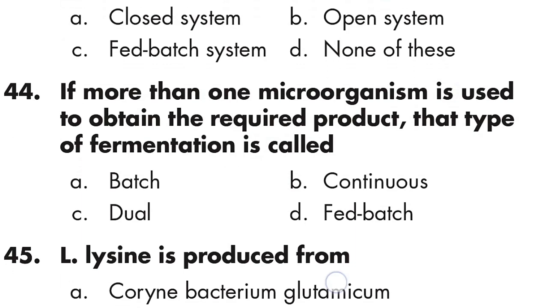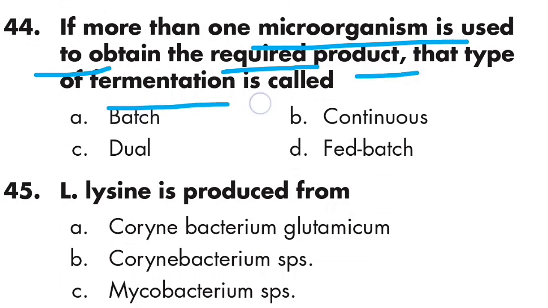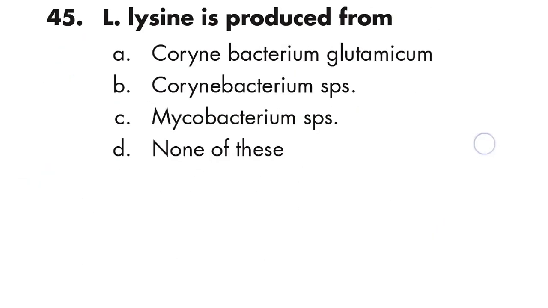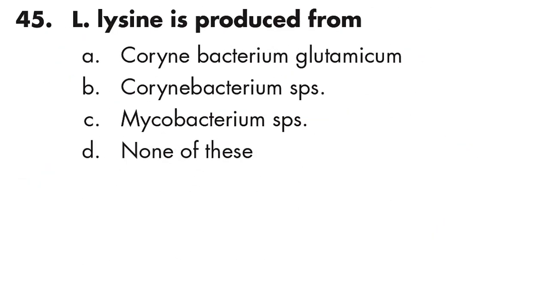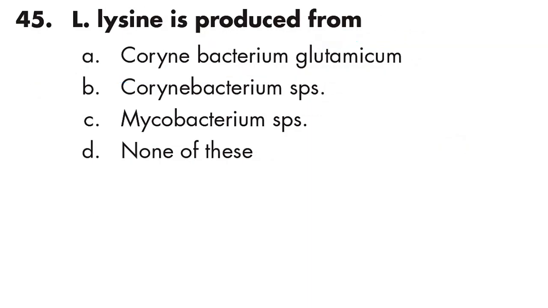Question number 44: if more than one microorganism is used to obtain the required product, that type of fermentation is called dual. Option C is right. Question number 45: L-lysine is produced by Corynebacterium glutamicum. Option A is right.